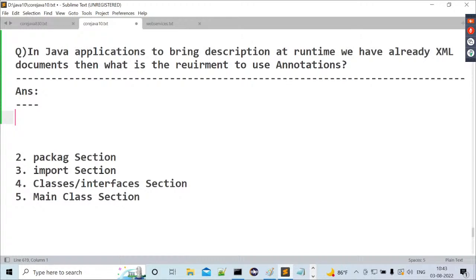All right, sir. Now, all of you know the answer for my question. XML technology is a part of Java or outside of Java? Definitely it is not a Java related programming language.